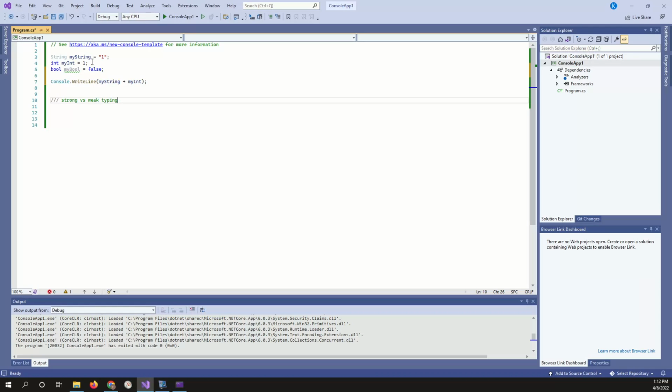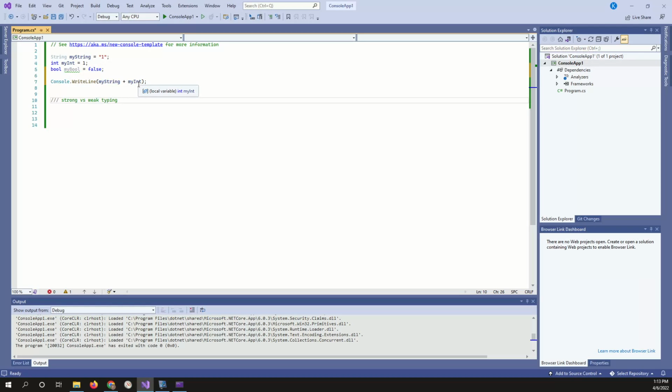What are our options? A really strongly typed programming language would say you can't do this. You're making a mistake, stop right there, and it wouldn't run. A weakly typed language would try to guess what you're trying to do. It could automatically convert the text 1 into the number 1, add them together, and the output would be 2.